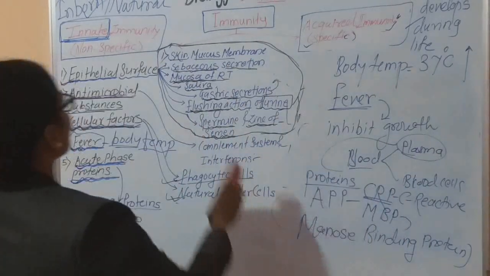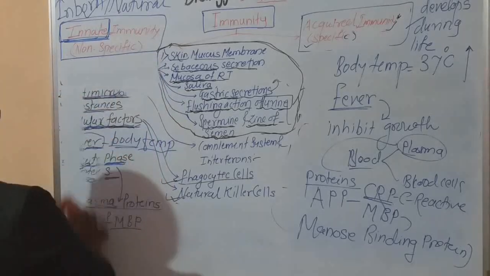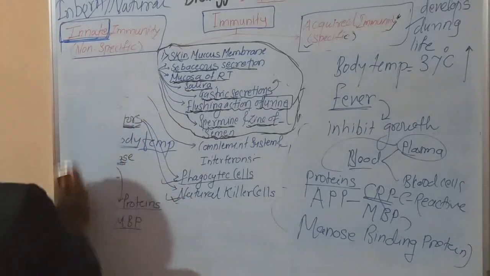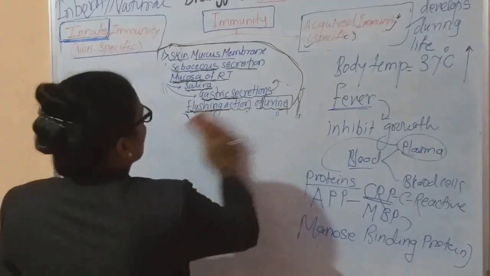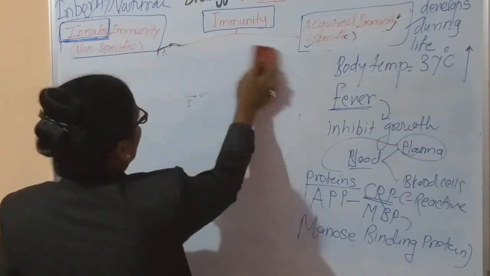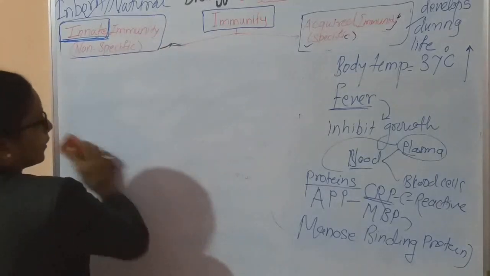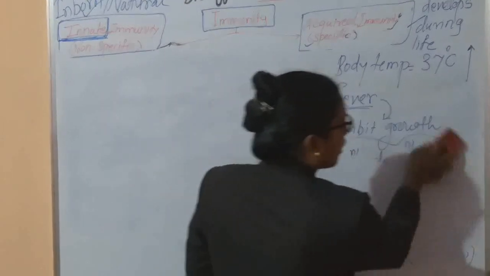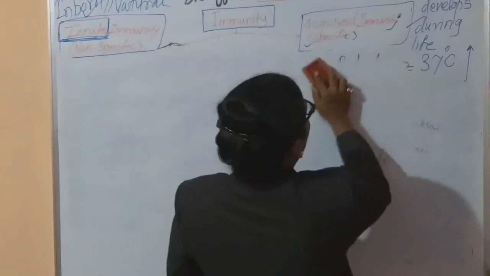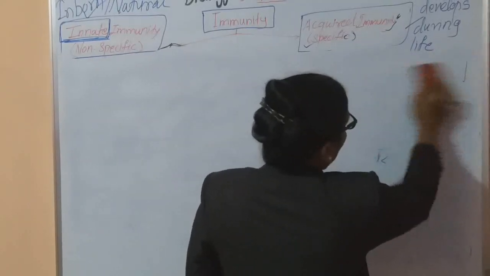Now, innate immunity we know is inborn, present from our birth. The second type is acquired immunity. This acquired immunity is developed during our lifetime, after birth.